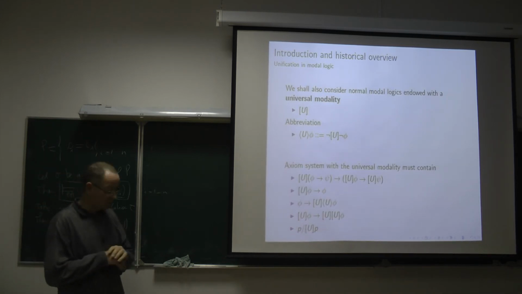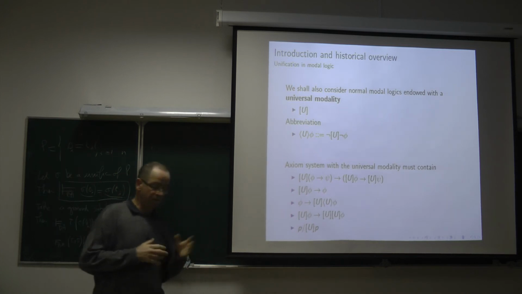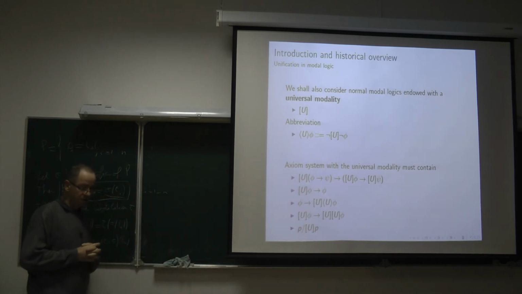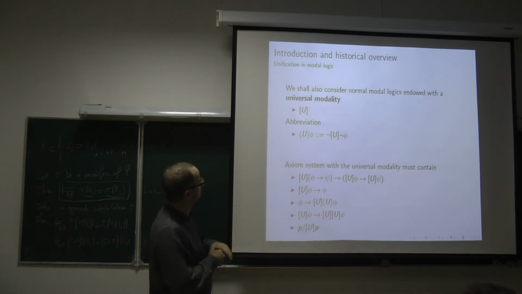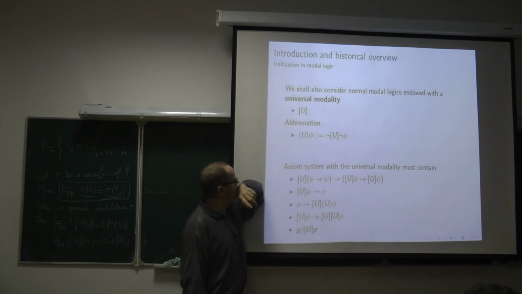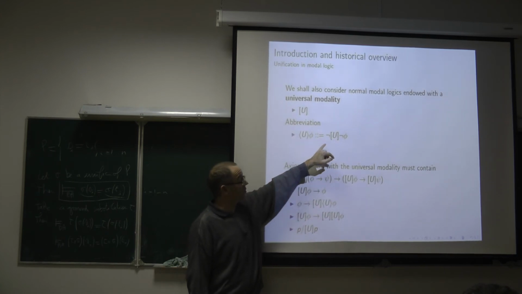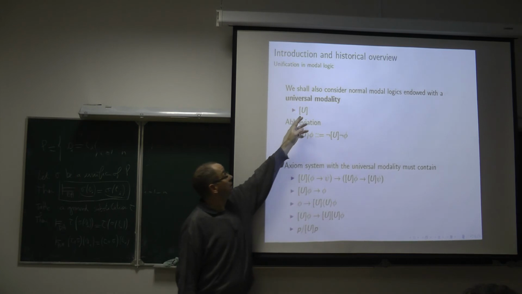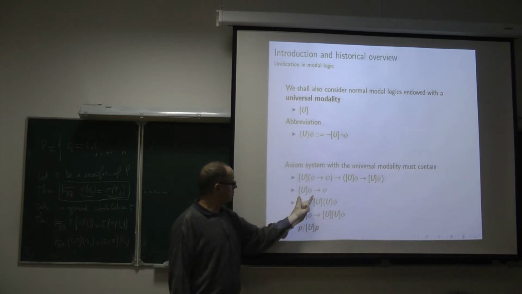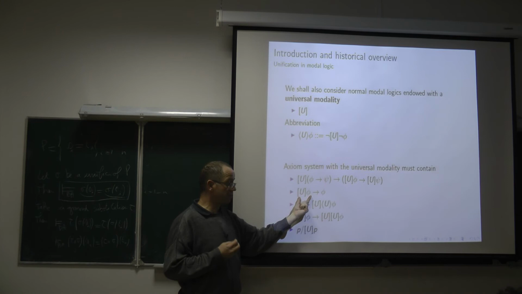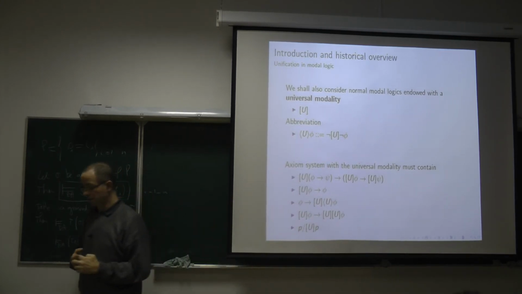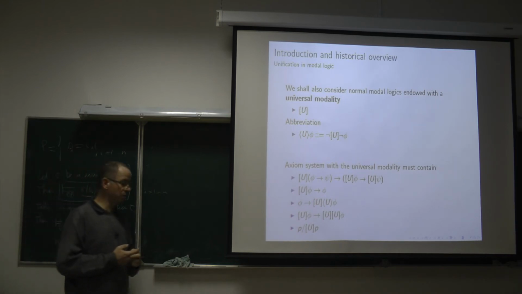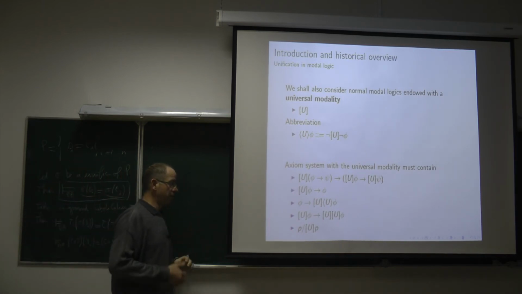We shall also consider an extension of this standard language of modal logic, by means of the so-called universal modality, which I will denote like this, and the corresponding diamond, which is defined like this. So such a formula, box U phi, should mean phi is true everywhere. Everywhere phi holds. This universal modality has been introduced maybe by Prior in the 60s, but it has also been